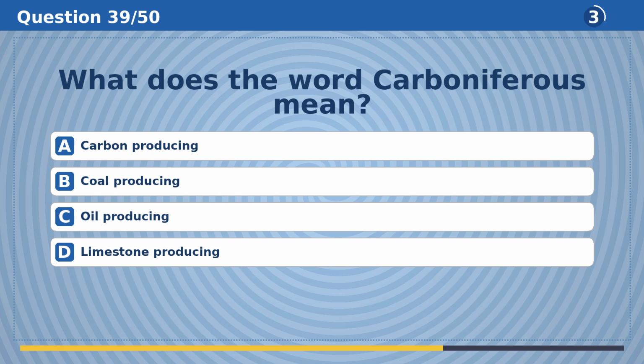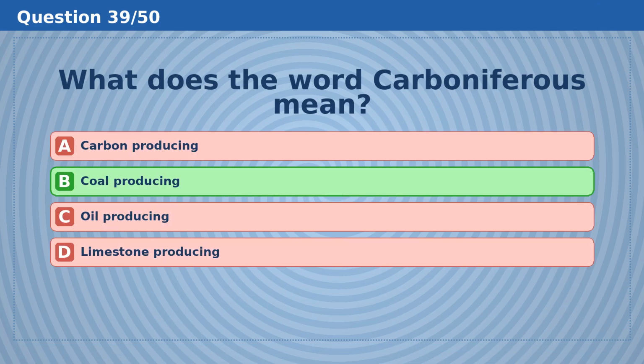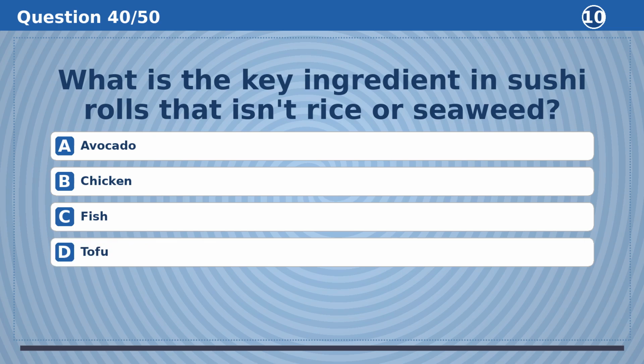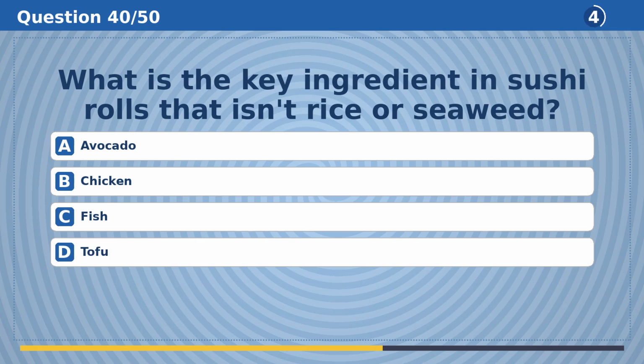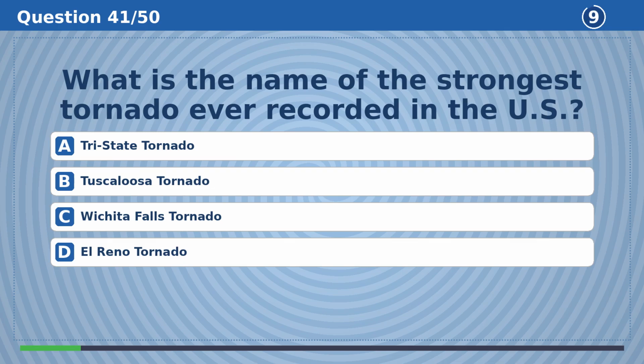What does the word carboniferous mean? The answer is B, coal producing. What is the key ingredient in sushi rolls that isn't rice or seaweed? The answer is C, fish.